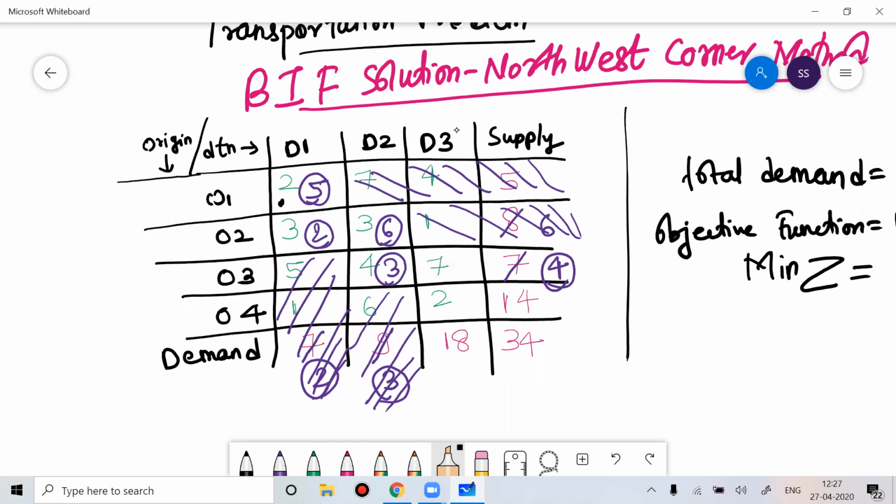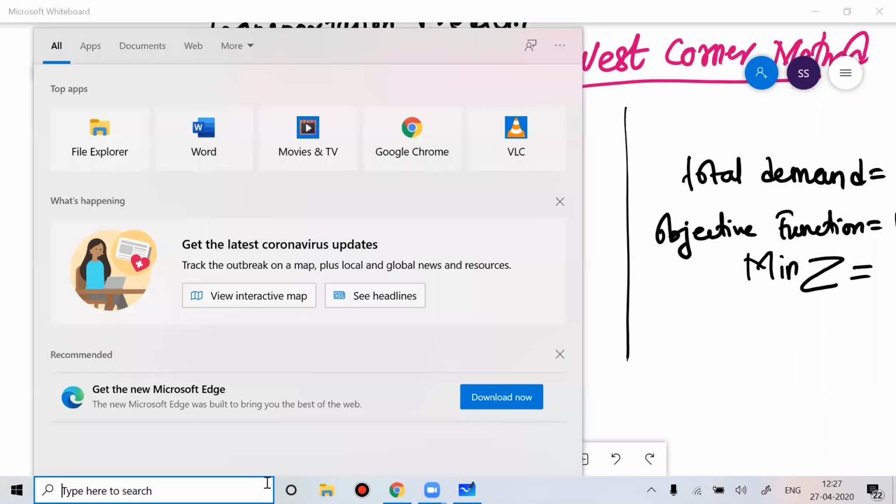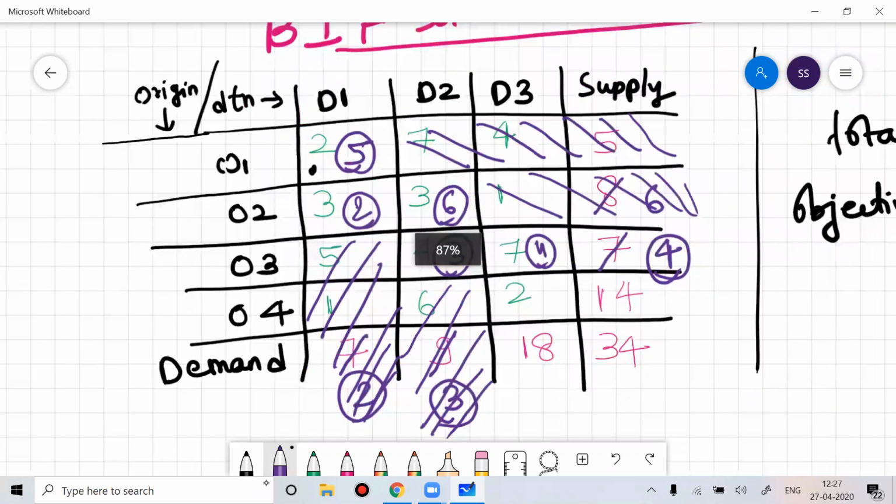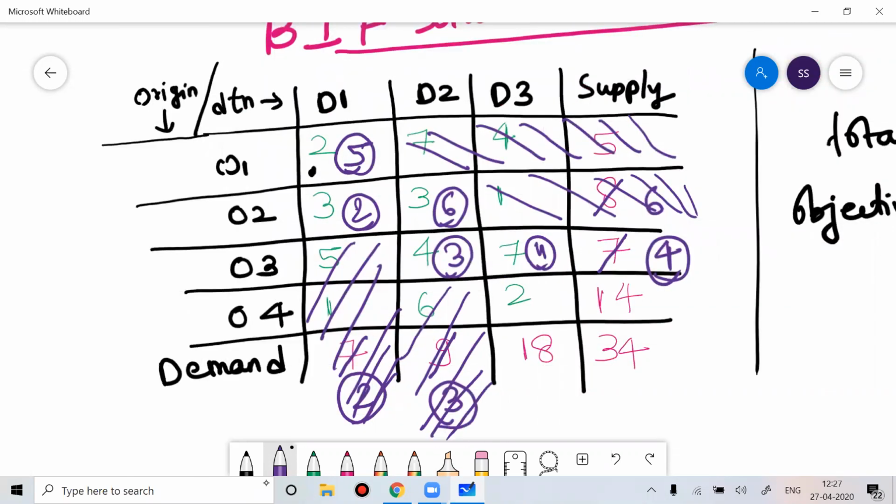So you can supply 4 units. If you supply 4 units, your demand left is 14. That 14 you will do for this.